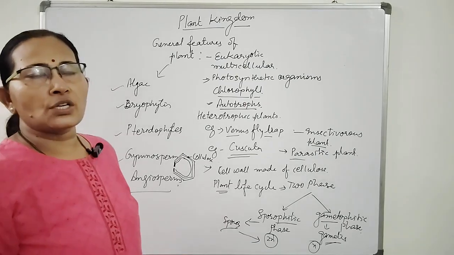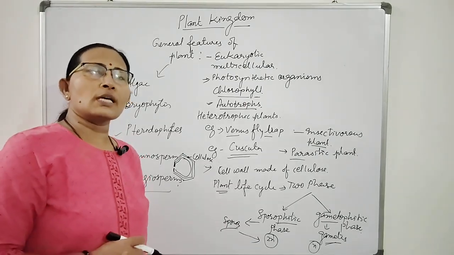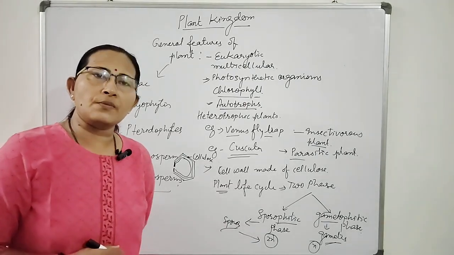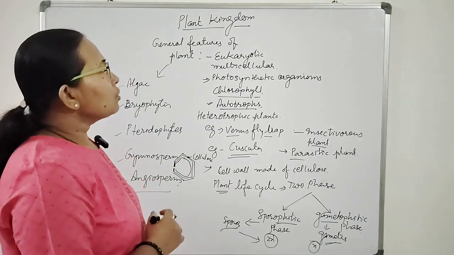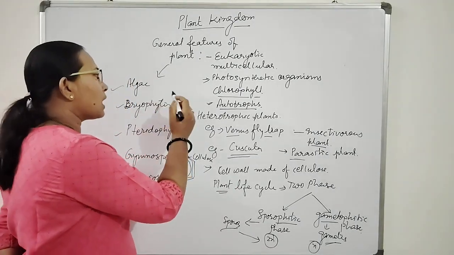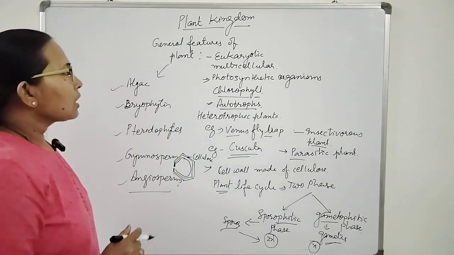Three systems of classification are the basis: artificial system, natural system, and phylogenetic system.